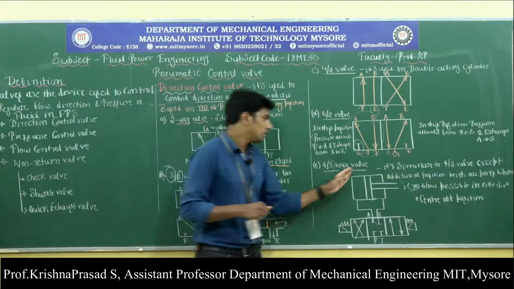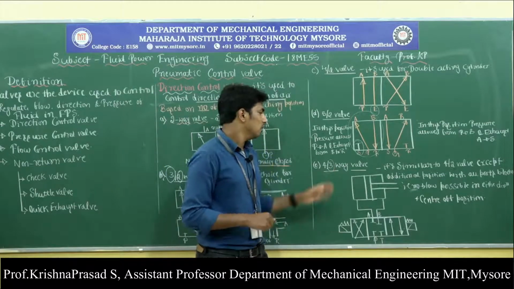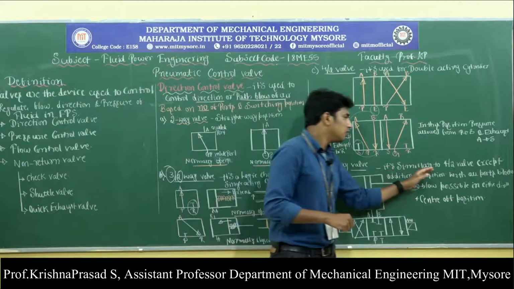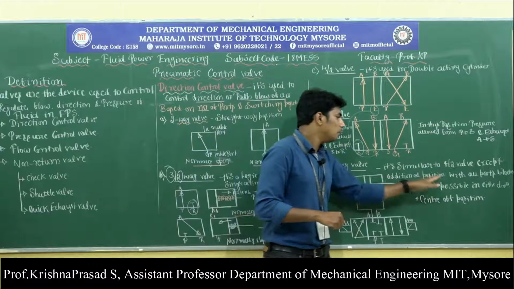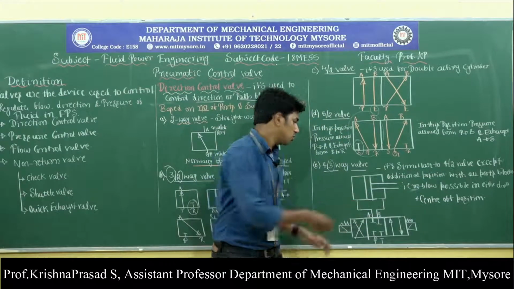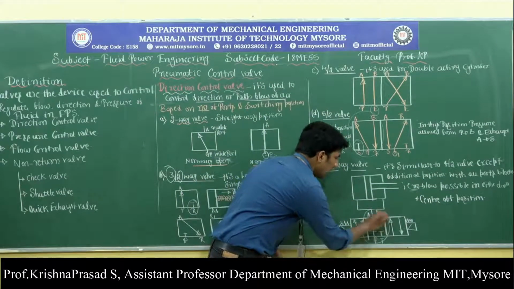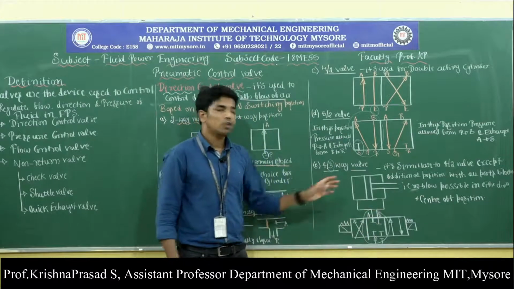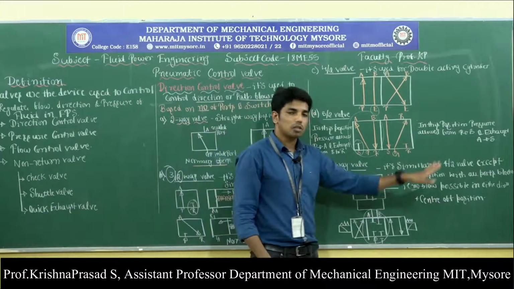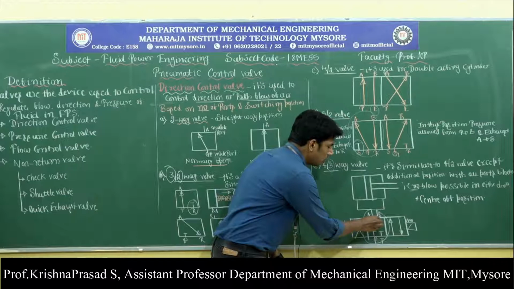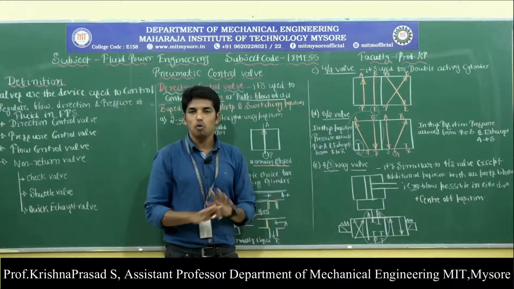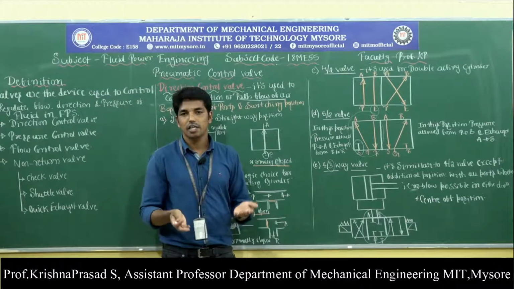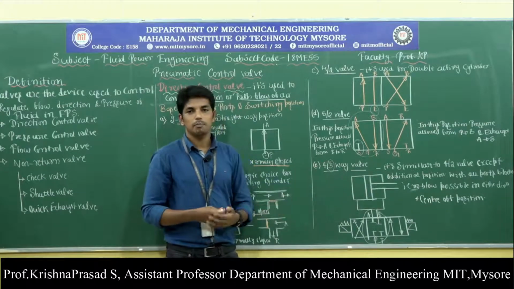The definition of the 4/3 way valve says that it is similar to the 4/2 way valve except for an additional position with all the ports blocked. That means all the ports A, B, P, T are blocked, so no flow is possible in either direction of the cylinder.